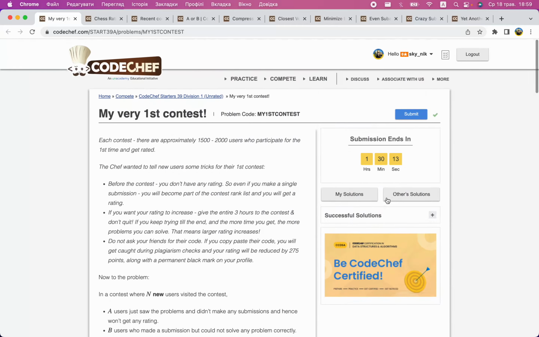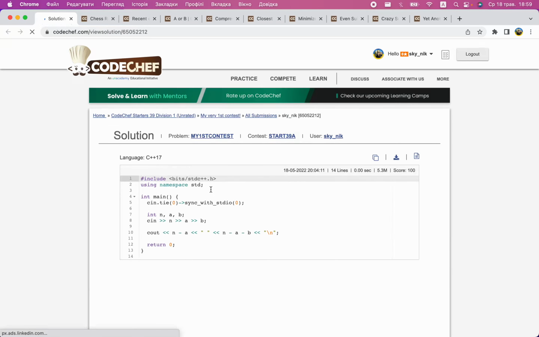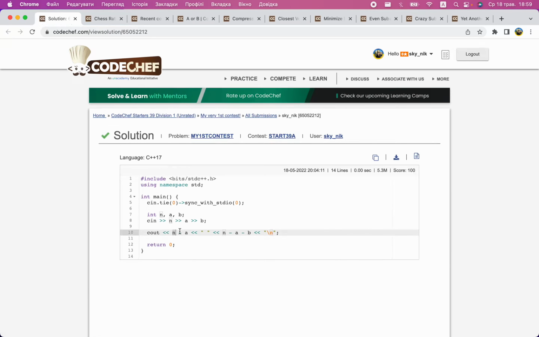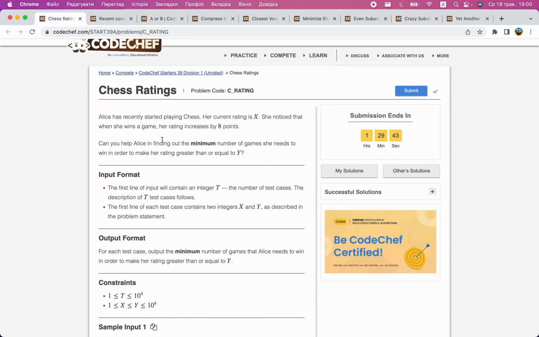So this is just simple math. A people didn't make any submissions, they are unrated. So if A people are unrated, then n minus A are rated. And similarly, you just subtract the non-rated people, subtract the low-rated people, and then you get the slightly higher rated people. So yeah, simple math.